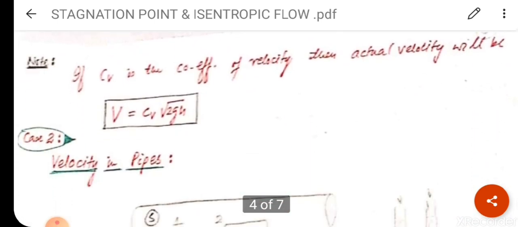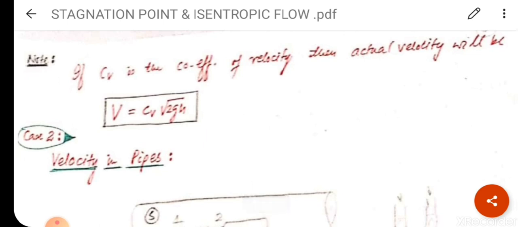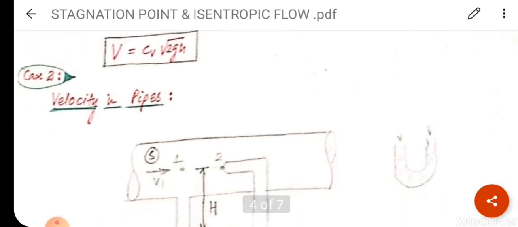Now note this point: if CV is the coefficient of velocity, then the actual velocity will be V is equal to CV into under root 2GH. If coefficient of velocity is given in the question, the value of V will be CV into under root 2GH. Now we will discuss case number 2, that is velocity in pipe,